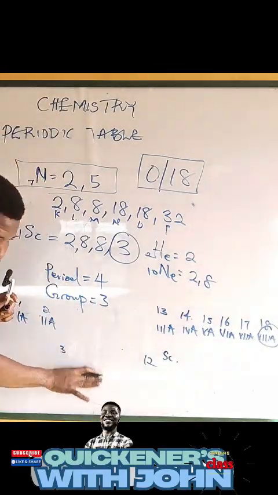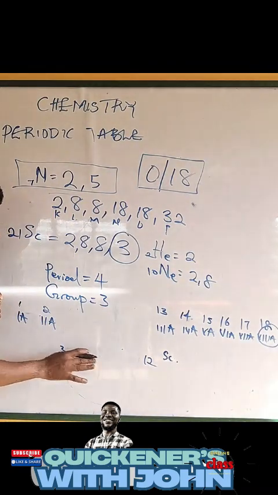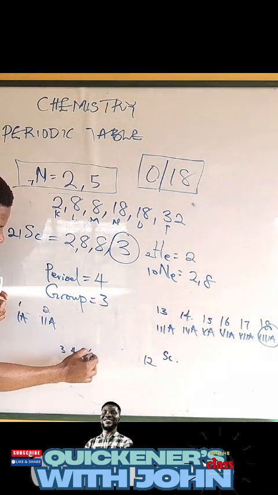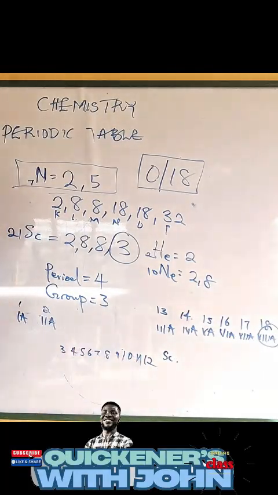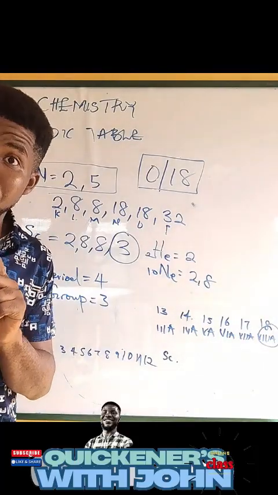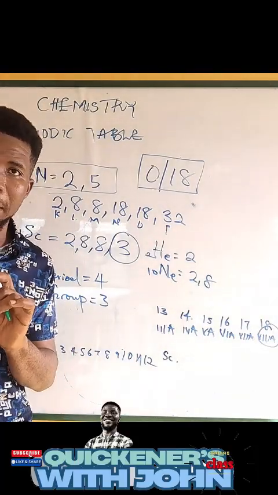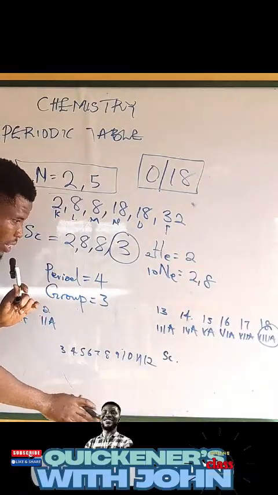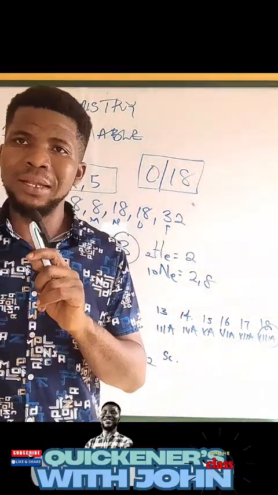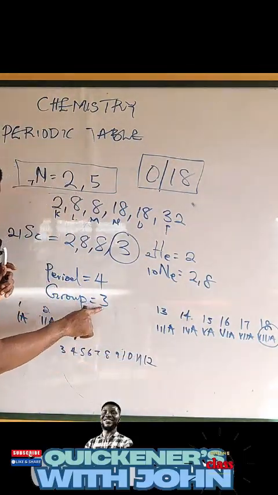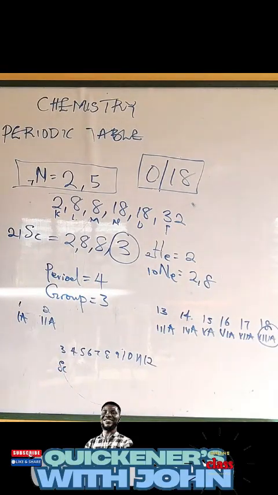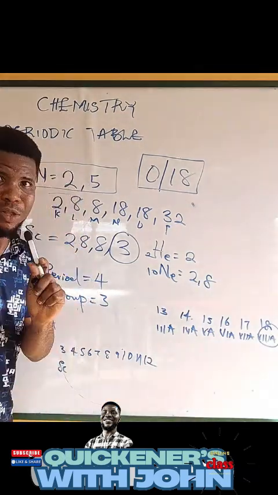Remember we said all the groups that are missing here, that's the 3, 4, 5, 6, 7, 8, 9, 10, 11, and 12, are for transition elements. I'm going to explain transition elements. Now, is scandium part of the transition elements? Yes, that's the first element in the transition series. So scandium should go to group 3. So scandium will be here. Why? Because it's a transition element. Meanwhile, if it is not a transition element, it's supposed to belong to group 13. You understand that now.